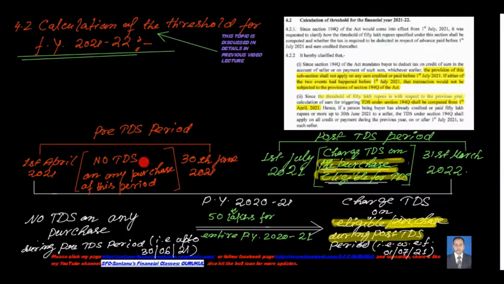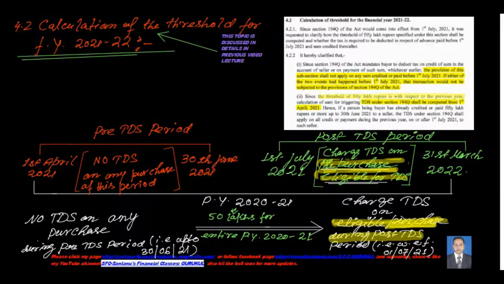So no TDS on any purchase, whatever may be the amount, whether it is more than 50 lakhs or less than 50 lakhs. Even if it is more than 50 lakhs, no TDS can be implemented on any purchase during this pre-TDS era, because at that time this section had not yet been implemented. So there is no question of deducting TDS under this section.